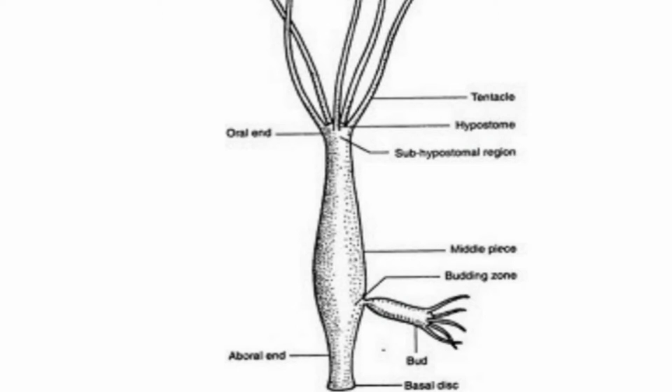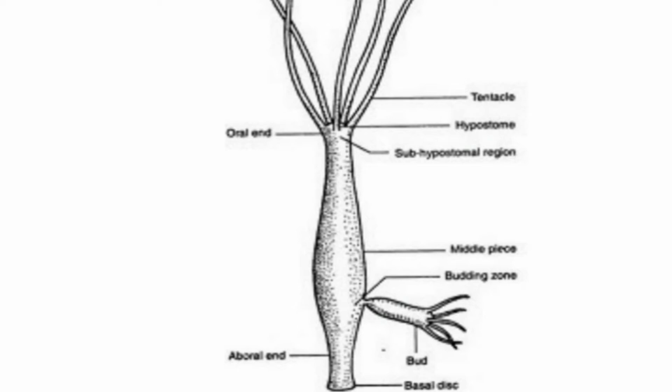They are multicellular animals and their body is radially symmetrical and cylindrical in shape. The anterior end is produced into a conical hypostome bearing the mouth and a circle of hollow tentacles. The mouth leads into the coelenteron or gastrovascular cavity.